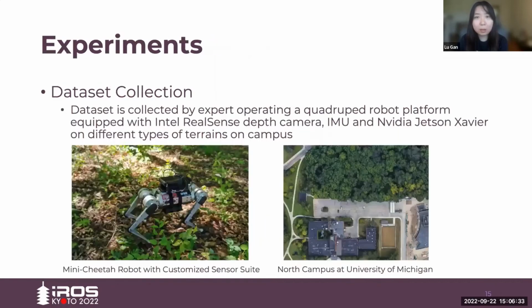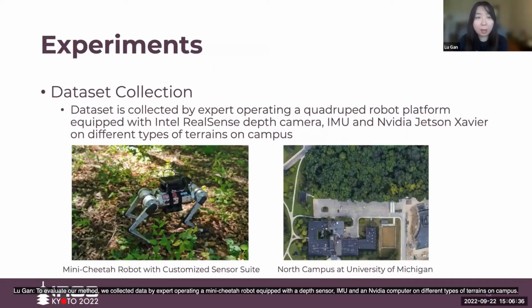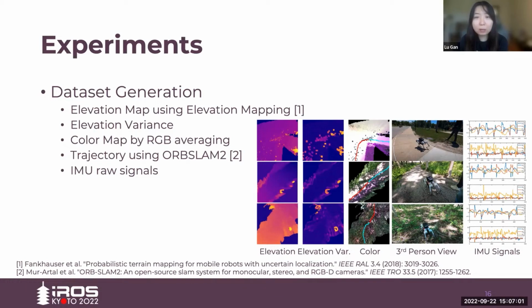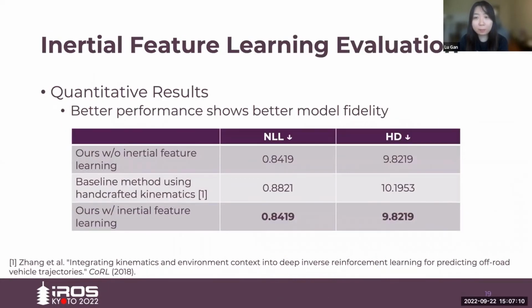To evaluate our method, we collected data by an expert operating a Mini-Cheetah robot equipped with a depth sensor, IMU, and an NVIDIA computer on different types of terrains on campus. We generate demonstrations from both exteroceptive and proprioceptive measurements. The environmental features are elevation map and elevation variance from elevation mapping, and the color map. The inertial features are learned from raw IMU signal by the inertial branch. We first quantitatively evaluate the effectiveness of inertial feature learning using the original MEDIRL framework.